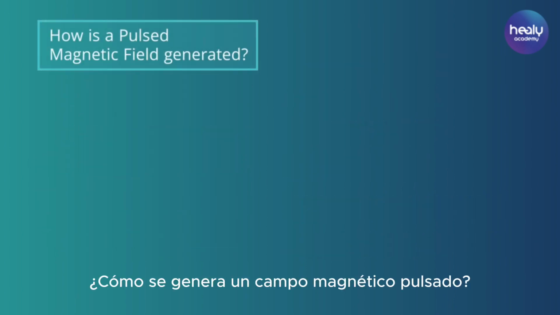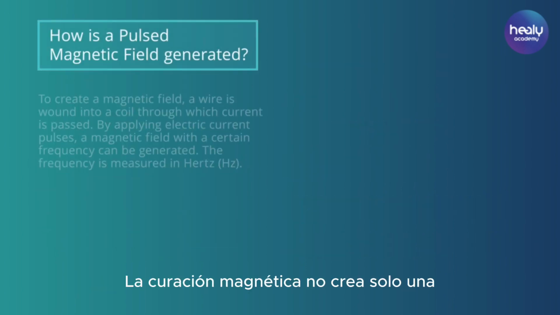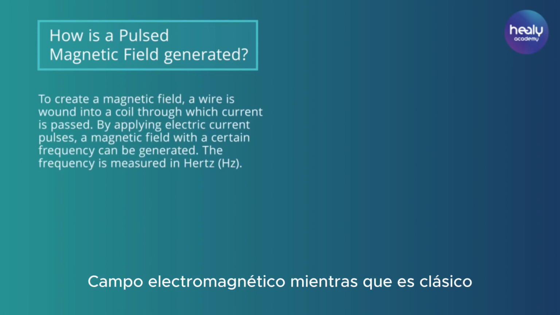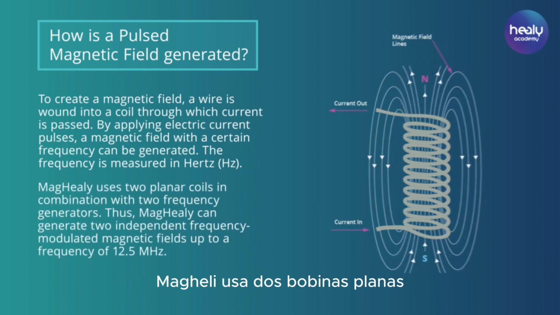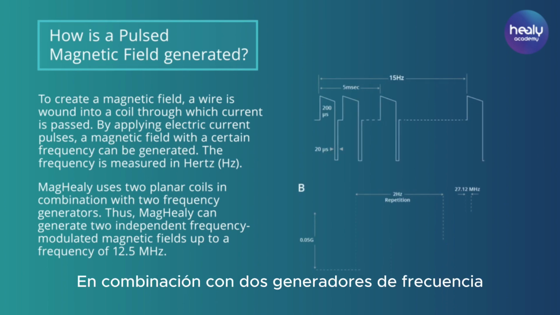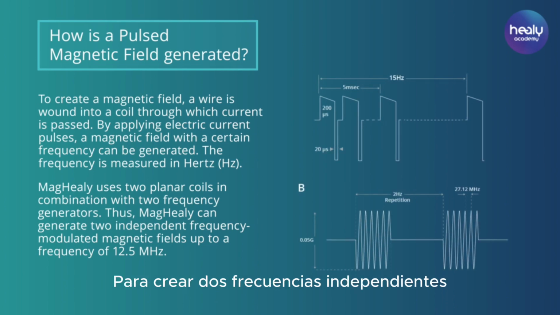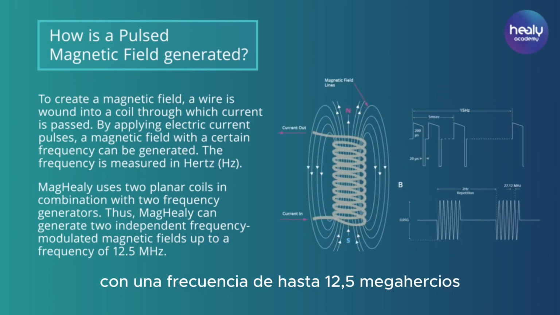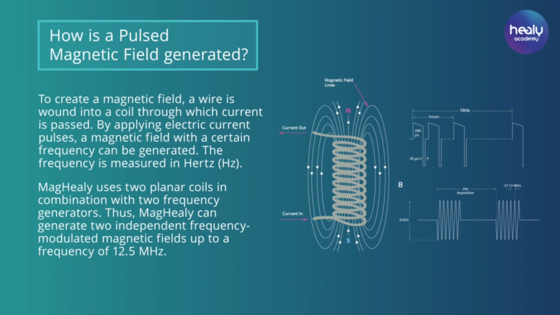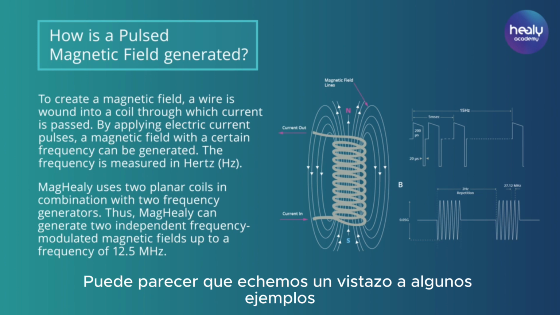How is a pulsed magnetic field generated? Maghealy does not create just a single electromagnetic field. While classical pulsating magnetic fields are created by applying electric current to a coil, Maghealy uses two flat coils in combination with two frequency generators to create two independent frequency-modulated magnetic fields with a frequency of up to 12.5 MHz, interacting with each other and their environment. To give you a more detailed picture of what such an interaction can look like, let's have a look at some examples in our daily life.